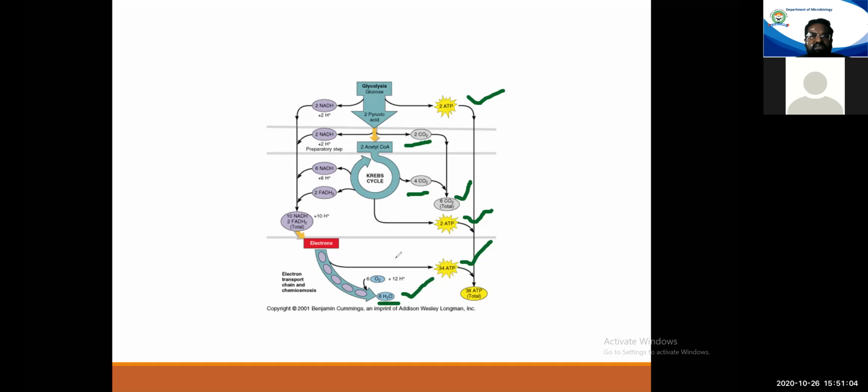One thing we must remember is that we are talking about aerobic respiration only. This will be occurring only in aerobic organisms. This set of reactions will not be occurring in anaerobic organisms. Anaerobes follow different sets of pathways, different patterns of metabolism. That we'll be seeing later. So now we have taken a brief overlook of all the pathways.